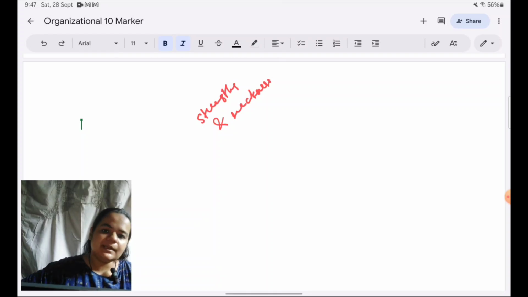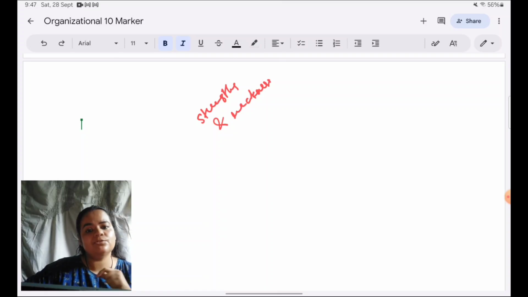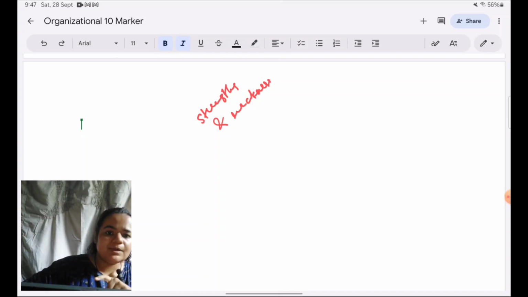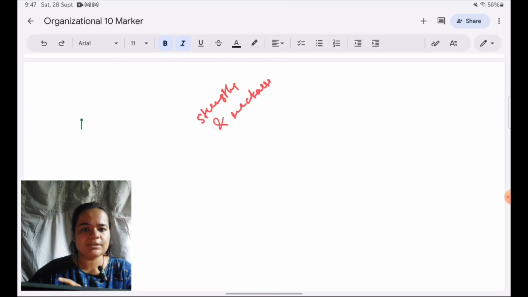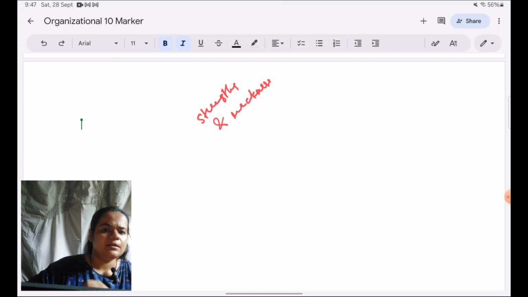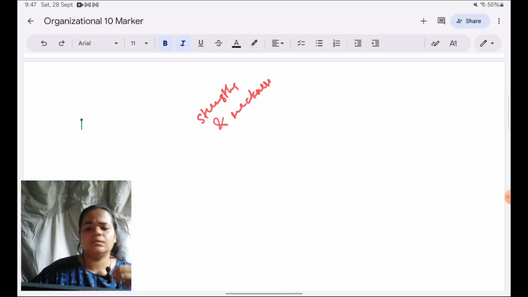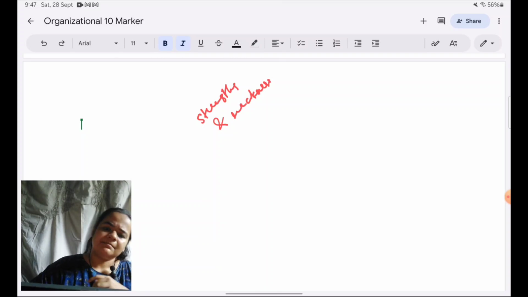Are you understanding how I'm structuring the answer? Are you understanding how I'm choosing to put down the content? Are you understanding how I'm meeting the requirements of the mark scheme? When you think like that, you score high in the paper. That's the difference between a high scoring student and a low scoring student. The low scoring student is always busy thinking about time, words, how much I'll have to learn, how will I write so much.